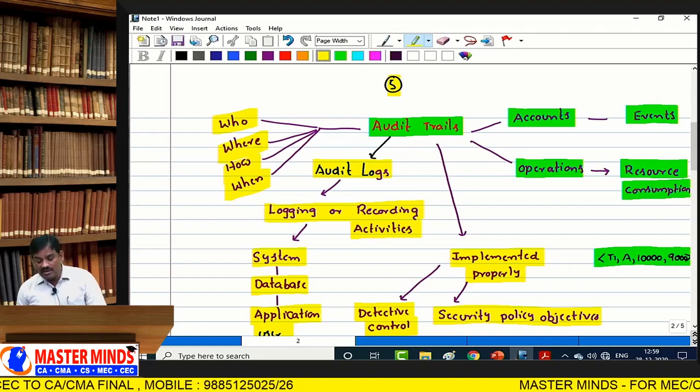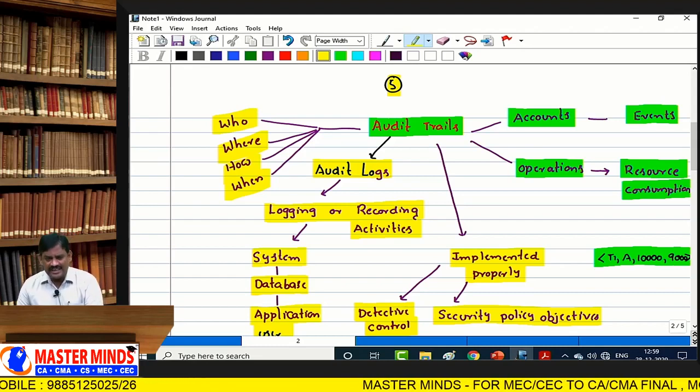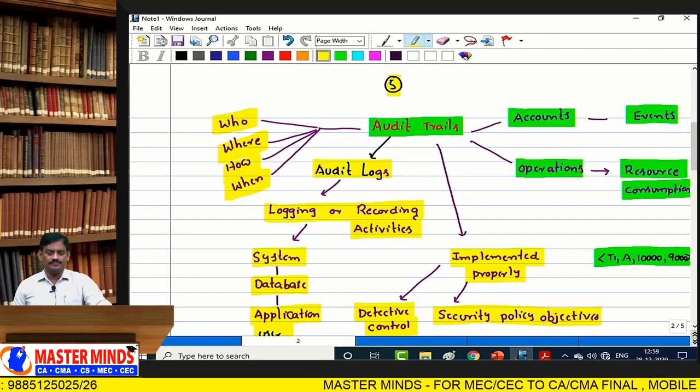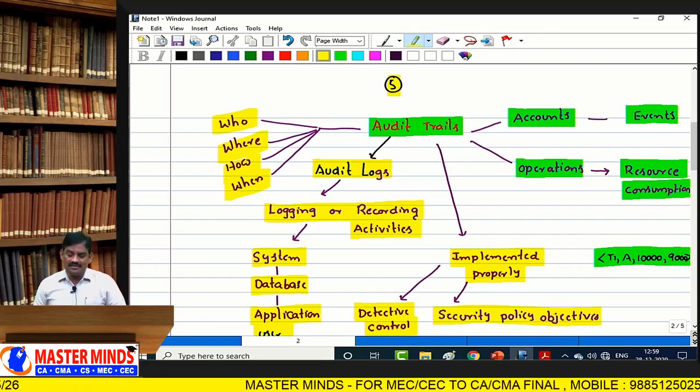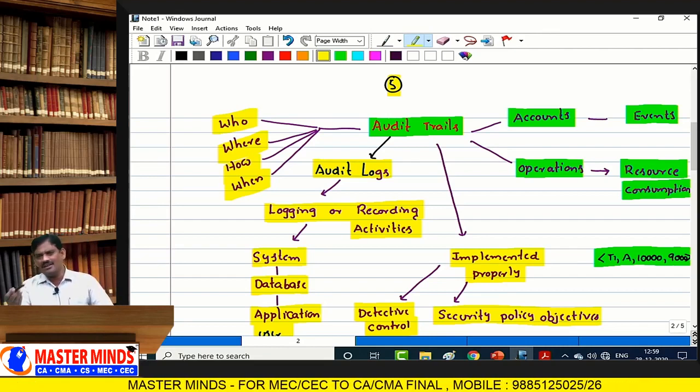If these audit trails are properly implemented, we can use it as a detective control mechanism for achieving security policy objectives. Audit trail determines who accesses the data, when he accesses the data, where it accesses the data, how it accesses the resource. Data is nothing but a resource.